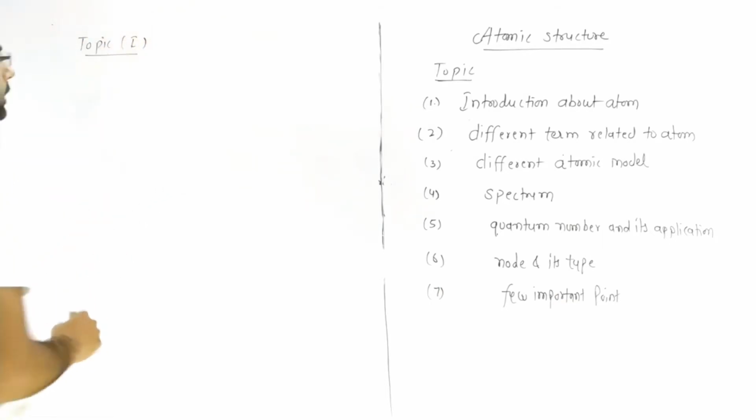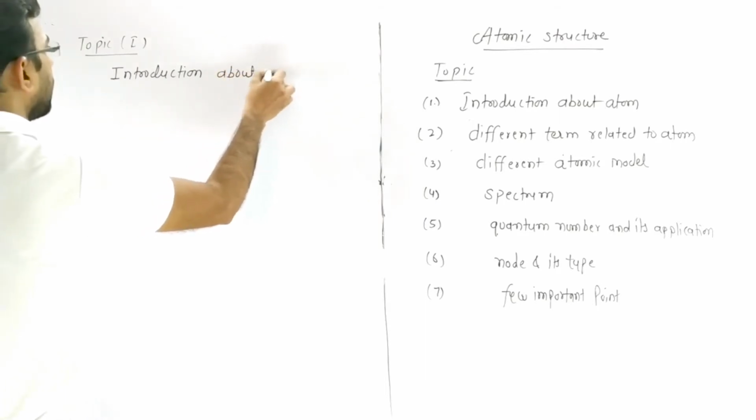And topic first is introduction about atom.